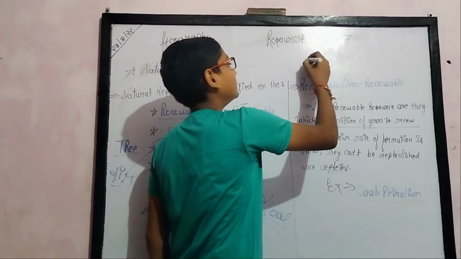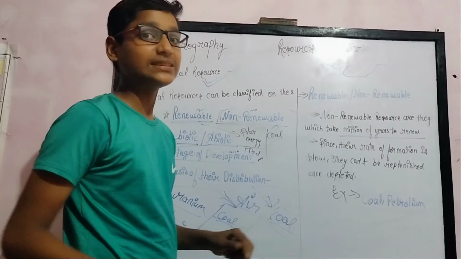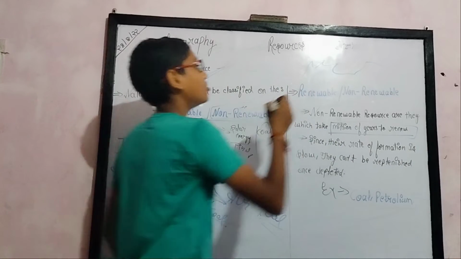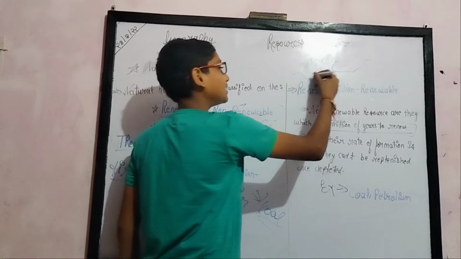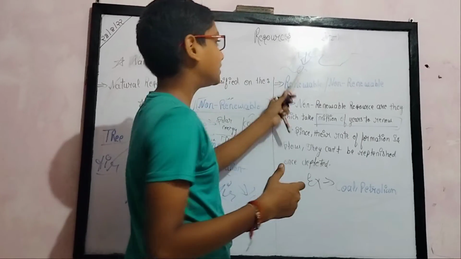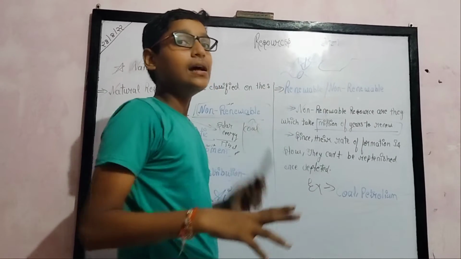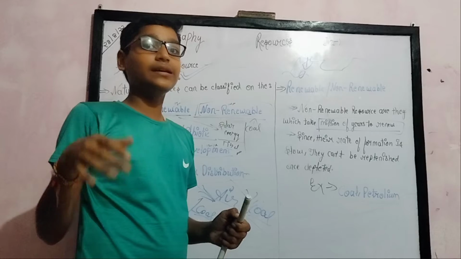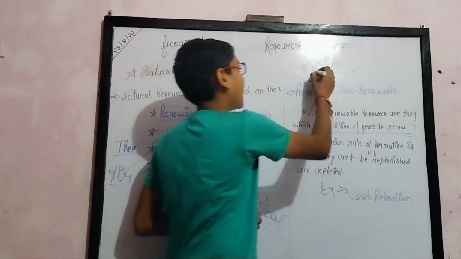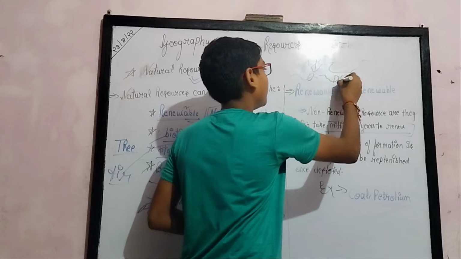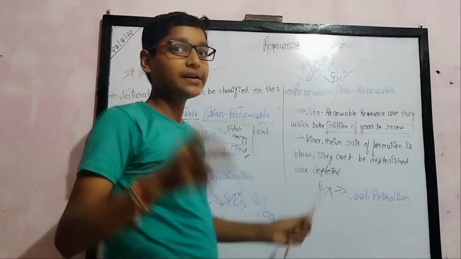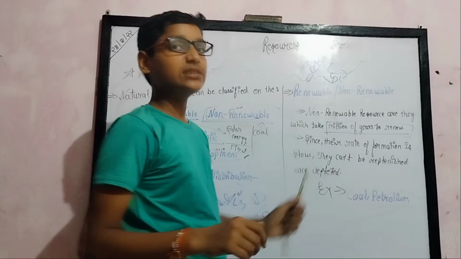Resources on the mountain take millions of years to reform. Coal is made by very high pressure exerted under the mountain. We find coal from plants and trees that get buried under the mountain. Due to high pressure, they are converted into coal. So coal takes millions of years to renew.